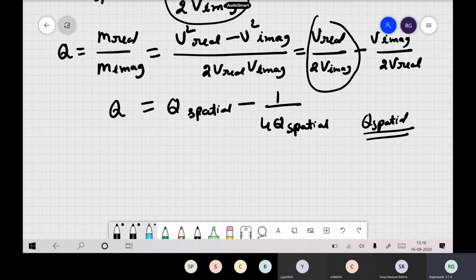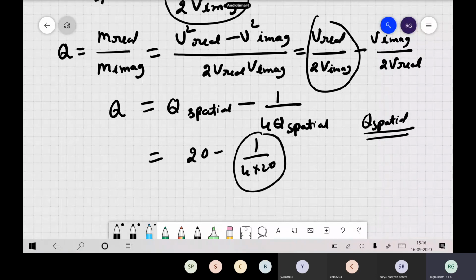What is the reciprocal of 5%? 100 by 5, so 20. Not 0.2; you have to do the reciprocal of 5%.